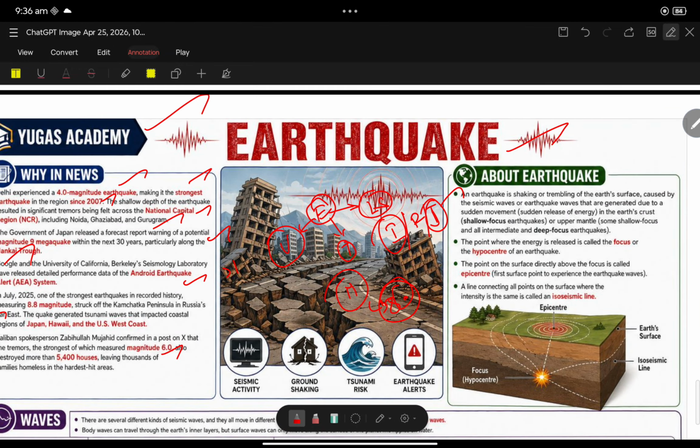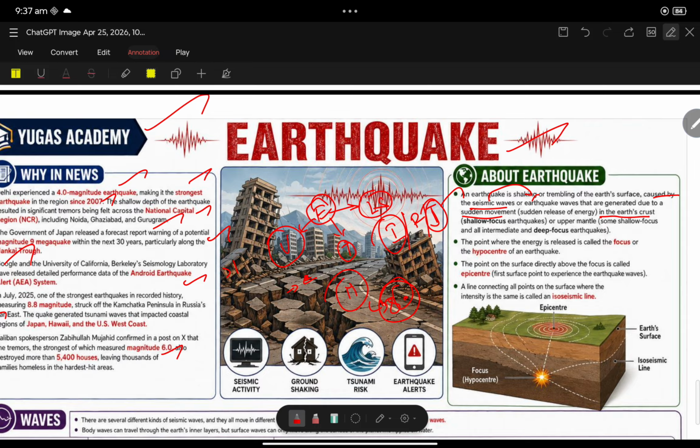An earthquake is a shaking or trembling of the earth's surface caused by seismic waves. Seismic waves are earthquake waves. Most people know that it originates in the interior of the earth due to plate movements, which is the release of energy. The earthquake is a mechanism of releasing energy on the surface of the earth. Earthquakes are generally due to sudden movement of the earth's crust.